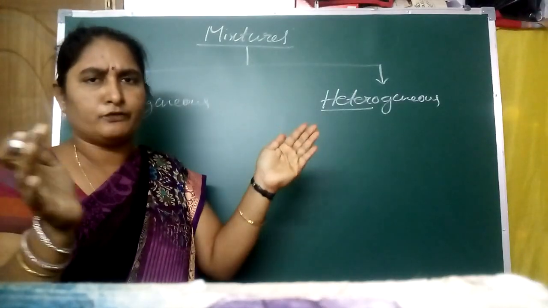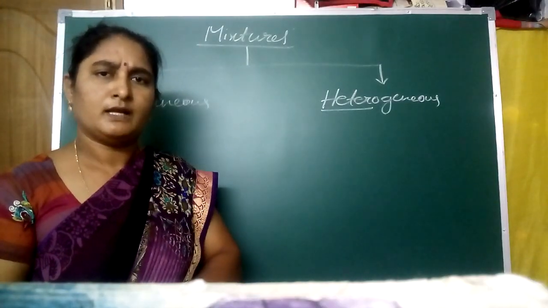Mainly, mixtures are classified into two types. What are those? Homogeneous mixtures and heterogeneous mixtures. Here, in the name only there is a meaning. Hetero means different, homo means same. Mixture means the combination of two or more substances.